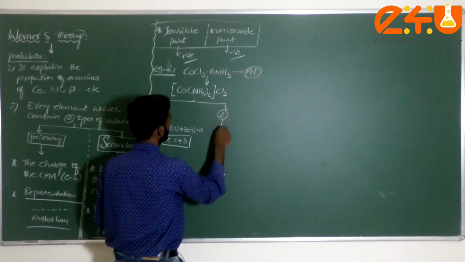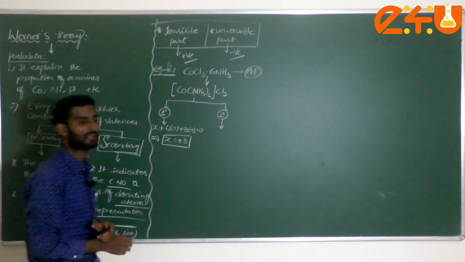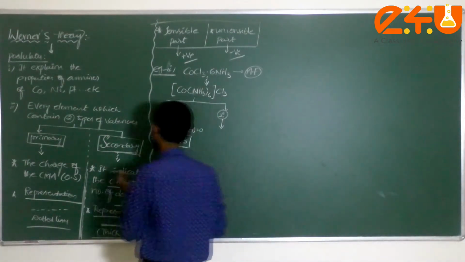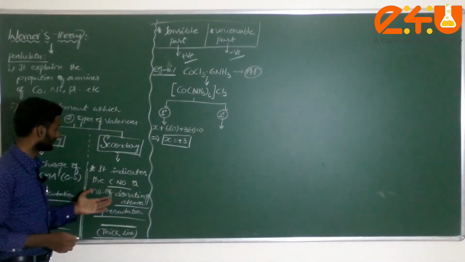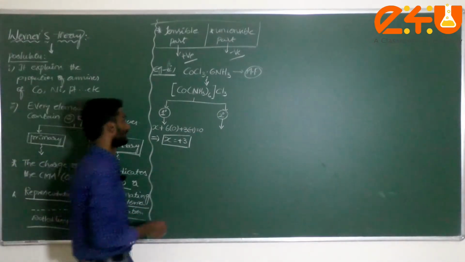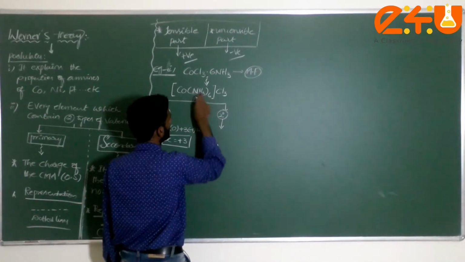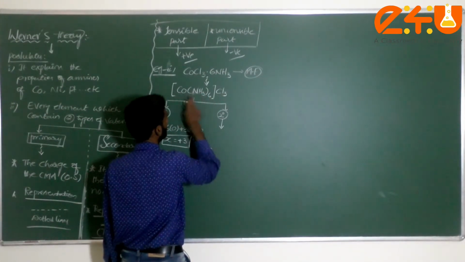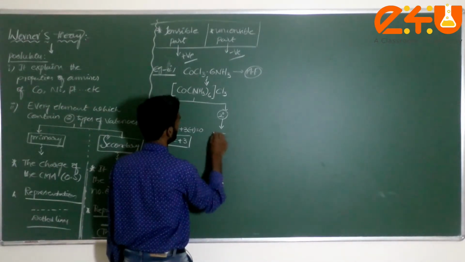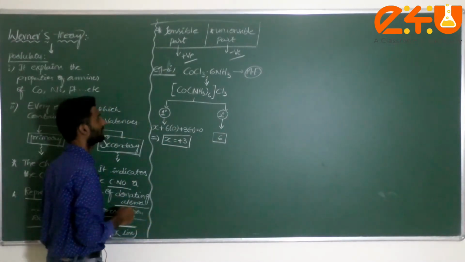What about the secondary valency of this complex? Secondary valency indicates the coordination number, or the number of donating atoms, the ligand atoms donating to the central metal atom. How many are there? 6. Then we can write the secondary valency is equal to 6.